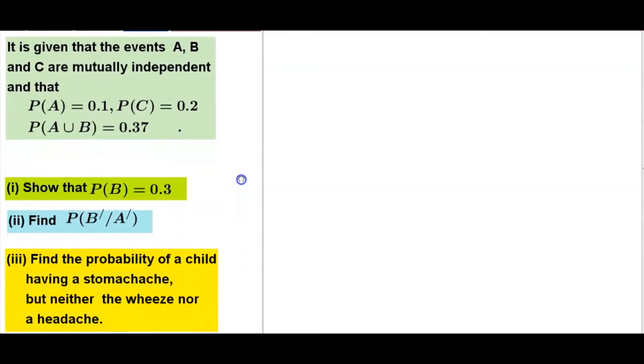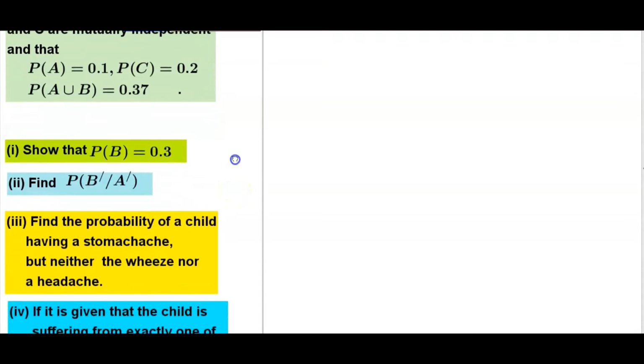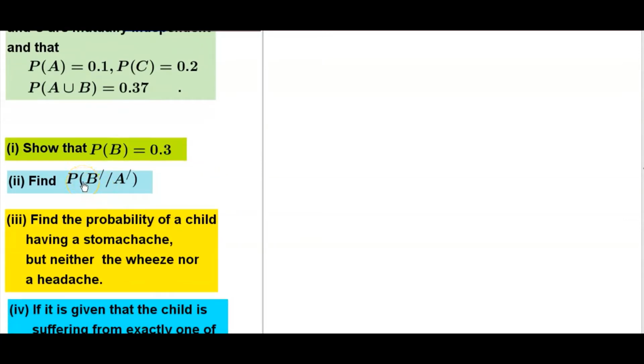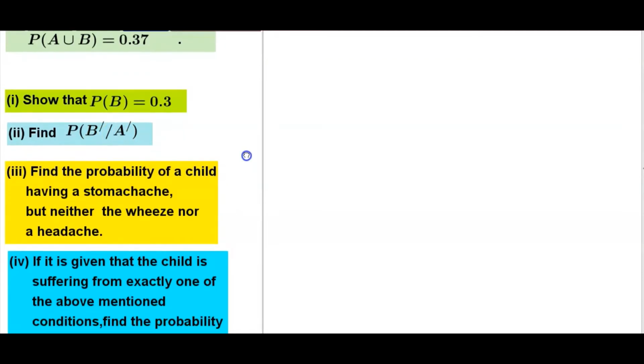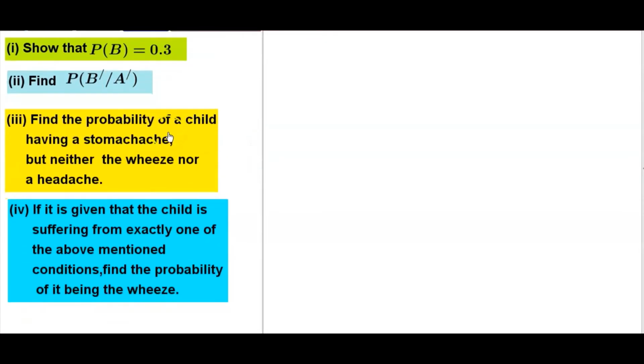First one, show that probability of B is equal 0.3. Second one, find the probability of complement of B given complement of A. Third one, find the probability of child having stomachache but neither the wheeze nor a headache.